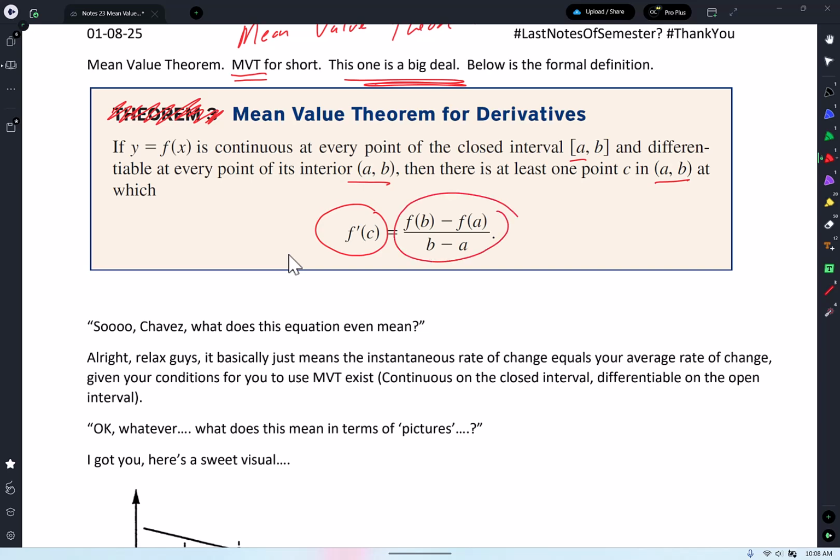What does all that mean in plain English? This on the right is an average rate of change from your Algebra 2 days. And this on the left is an instantaneous rate of change. So, Chav, what does this mean in plain English? Tell me what it means. Let me tell you. Tell me why.